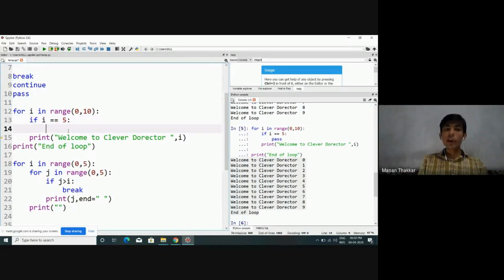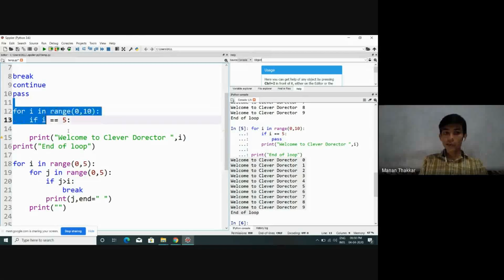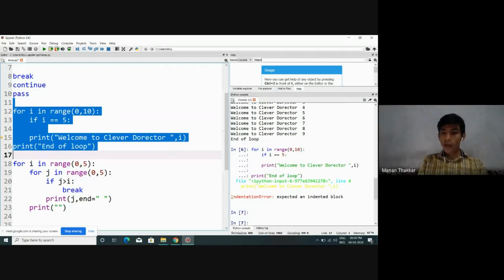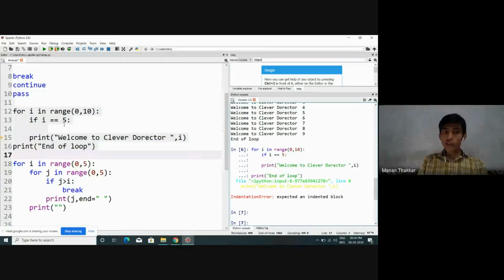Let's say your if block is there. Instead of writing something inside your if block, I have not written anything inside it. Let me execute this time and look at this. It is going to show an indentation error, because as we know, if we want to write anything inside an if block, as per the indentation rule, we need to start writing from this point.